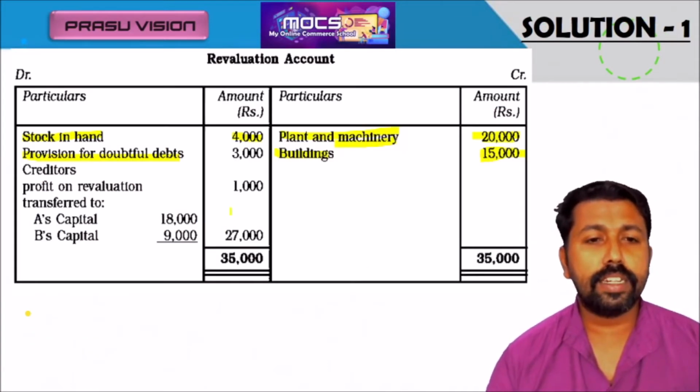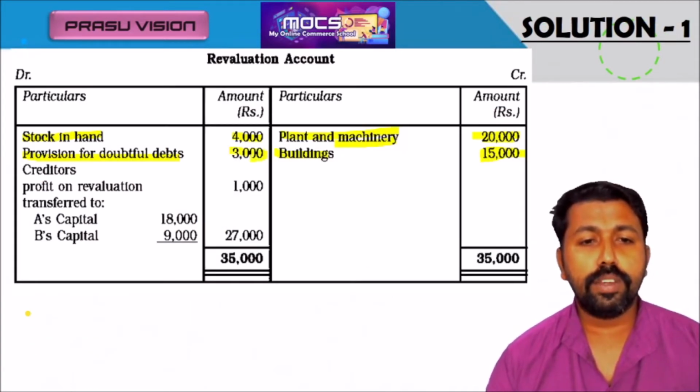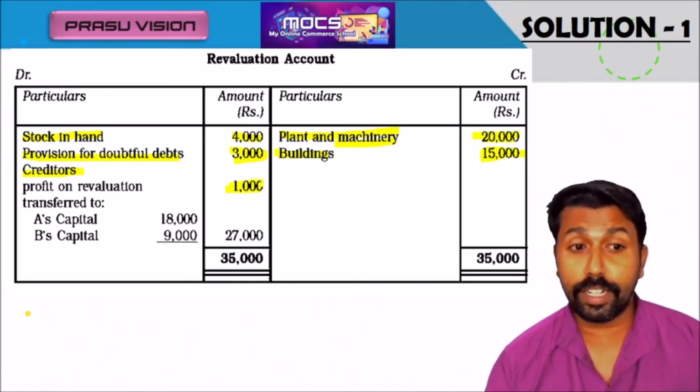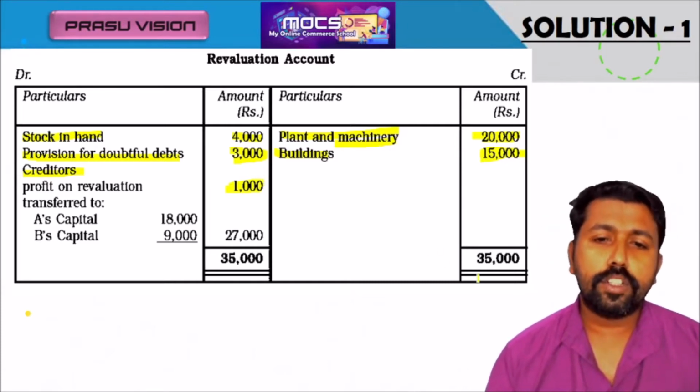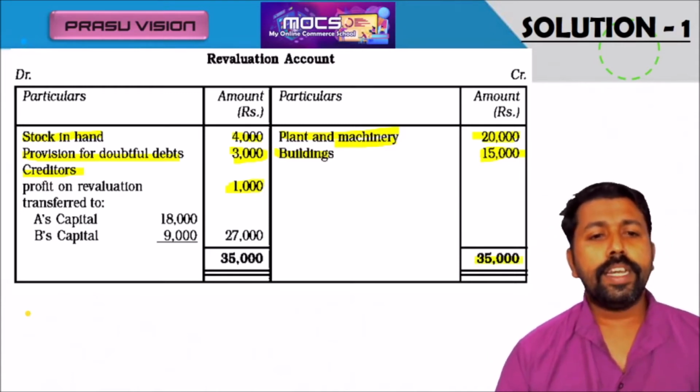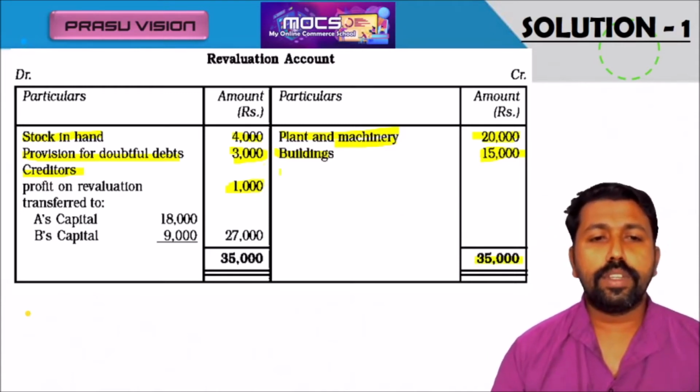The provision created is 60,000 into 5%, that is 3,000. The unrecorded creditors of 1,000 must be debited. That indicates an increase in the value of creditors. The total of the account is 35,000. The difference we will get is 35,000 minus 8,000, that is 27,000.